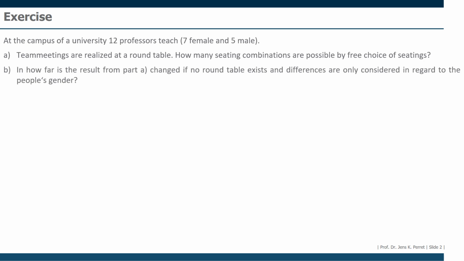Part B: in how far is the result from part A changed if no round table exists and differences are only considered in regard to the people's gender? Finally, we have part C: how many possibilities exist to form a fair team with 3 members? So meaning everyone can only be chosen once. Well, let's consider this part by part.